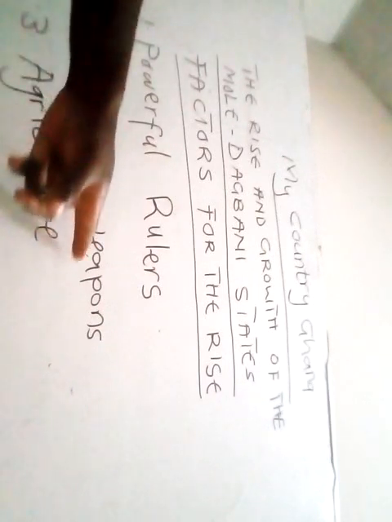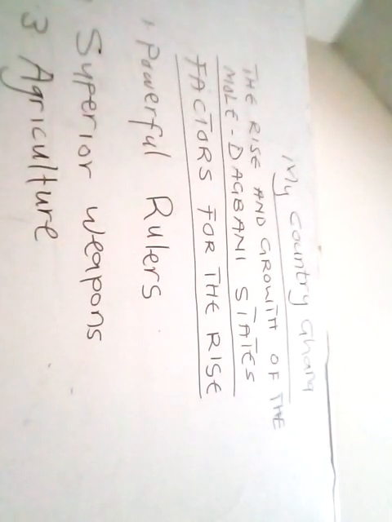Another factor is superior weapons. The Mole Dagbani people had superior weapons which they used to fight against their enemies so as to expand their territories too. And then another factor is agriculture.